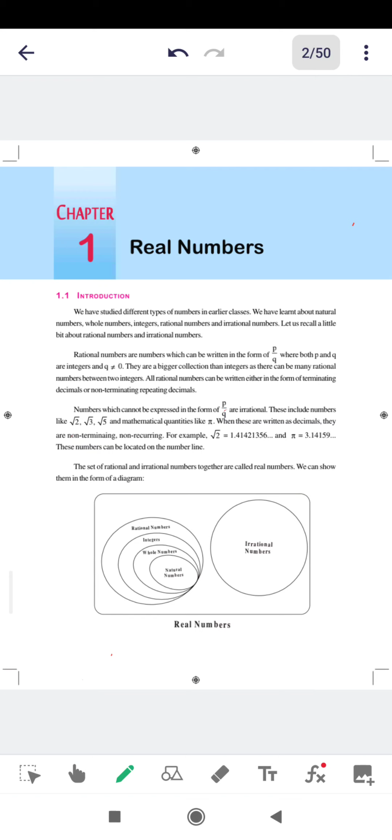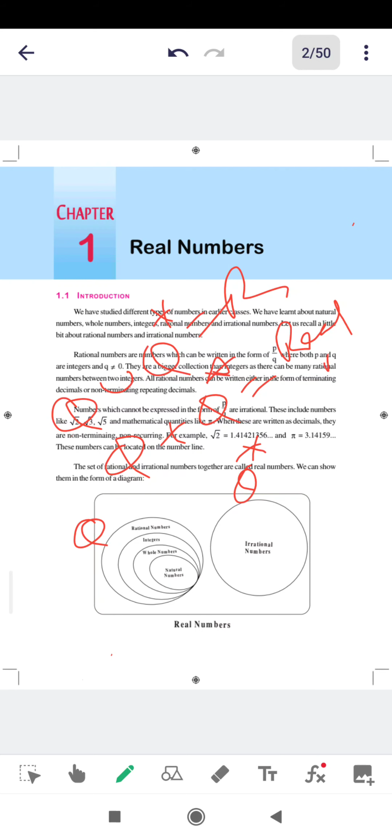If I call rational numbers q and irrational numbers q star, then q union q star is equal to real numbers. Understood? Now coming to the question.